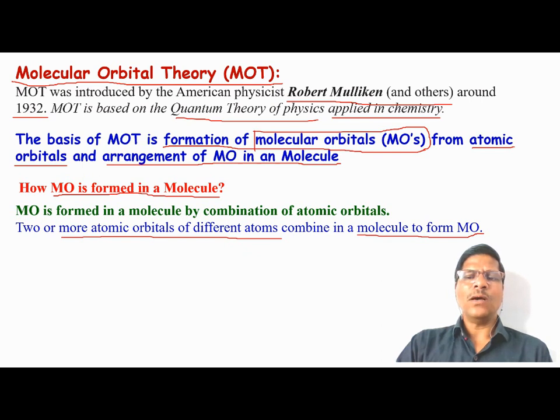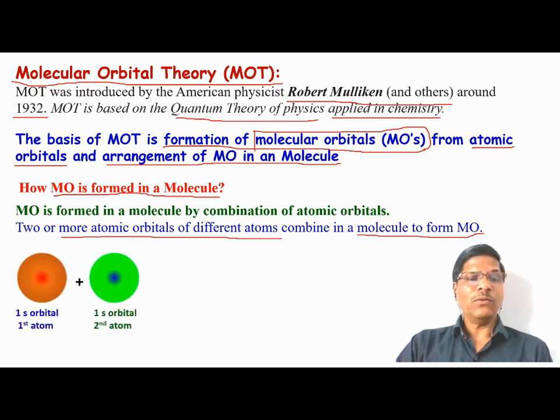So how does the combination of atomic orbitals take place? Up till now we have seen that atomic orbitals can overlap with each other, but we have not seen the combination of atomic orbitals. So the concept that we have to explain is the combination of atomic orbitals, and by the combination of atomic orbitals they form the molecular orbital.